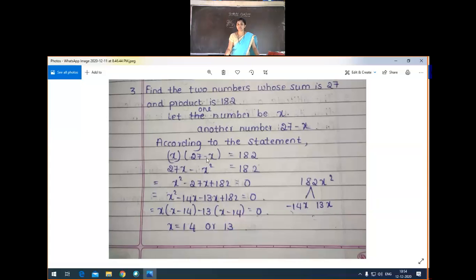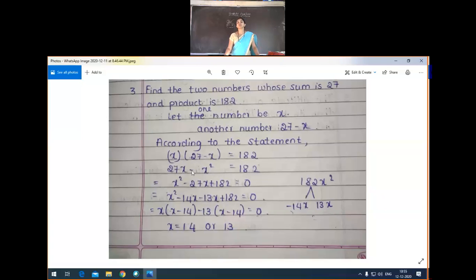That is x into 27 minus x is equal to 182. Now you can convert this into a quadratic equation. x into 27 is 27x, minus x into x is x square, which is equal to 182. So here we get minus x square plus 27x minus 182 equal to 0.